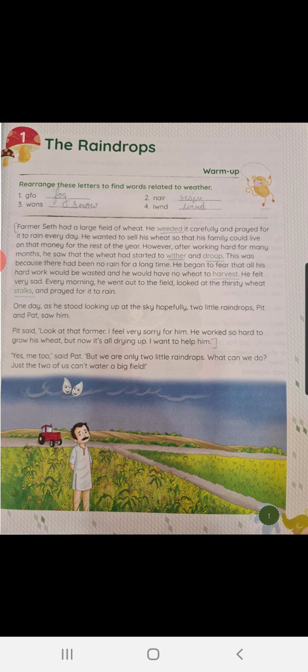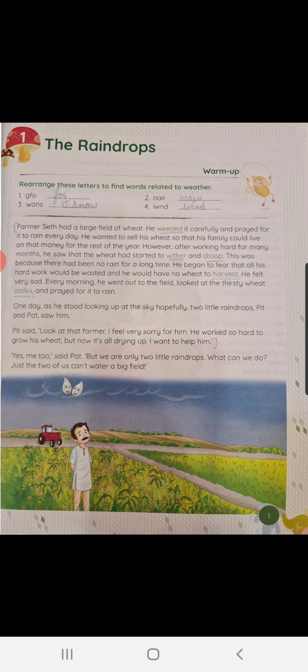Okay, so children, I'm going to read the lesson once again for you from the beginning without stopping in the middle. You all are going to pay attention to the pronunciation of each and every word. Alright, children? Okay, so let us begin.